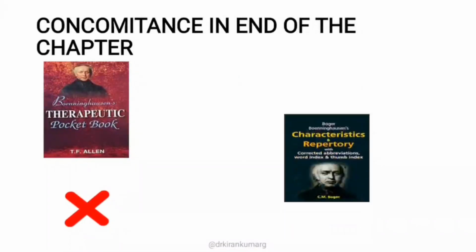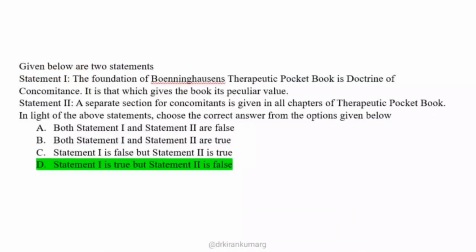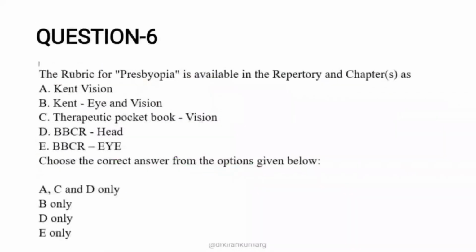Whereas in the BBCR, a concomitant section is mentioned at the end of the majority of the chapters. If you see BBCR, there is a particular pattern. For example, in the head chapter there is time, modalities, aggravation, amelioration, and then ultimately the concomitants are also mentioned. Whereas in BTPB it is not mentioned. So statement 2 is false, and statement 1 is true.